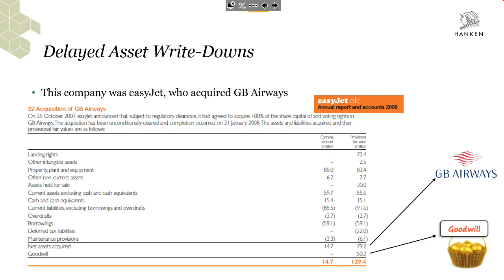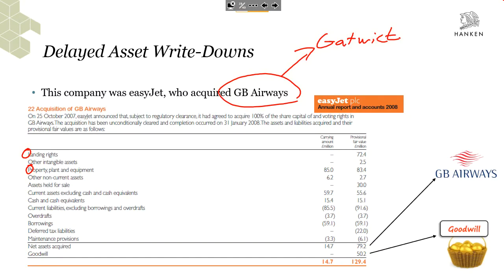Well, it's actually the case that this was the company EasyJet who acquired GB Airways in 2007. So GB Airways is like the company which had the Gatwick airport outside of London, the landing rights there, and some airplanes as well. So EasyJet wanted access to Gatwick and bought this company. So what they got was some landing rights. We see them here. This is from the notes of the financial statements. Property, plant, and equipment. This will be like the planes and some other parts.